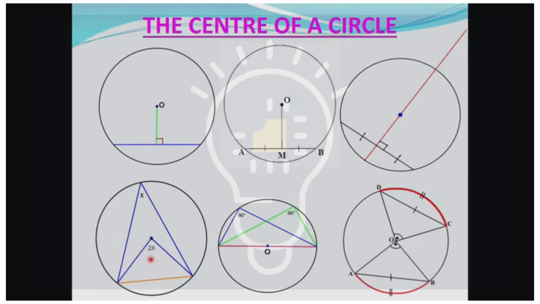Have a look at this. The angle at the center of the circle, there's our 2x, is twice the angle at the circumference. So that angle there is x, therefore this one must be 2x. Here we have a diameter in red. Notice there's the angle in a semicircle. That's 90 degrees. And there's another one here, 90 degrees. Notice these two are angles in the same segment. They are subtended by this chord here. And that would make this figure a cyclic quadrilateral. Then we have interesting situations here where this part of the circle equals that part of the circle.